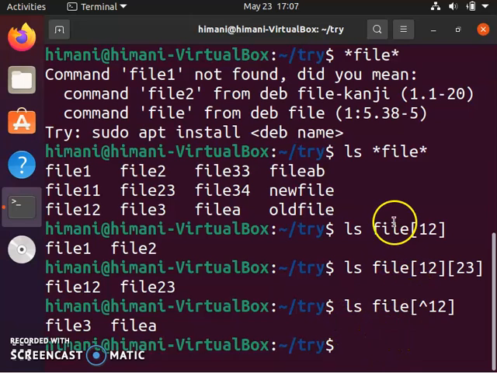And we can use these wildcard characters, star, question mark, brackets and negation of the bracket, with any of the commands in Linux. Most of the commands, directory commands as well as file commands, take multiple files. Those commands which take multiple files and directories as arguments will accept these wildcard characters.